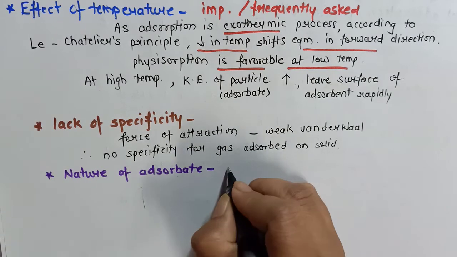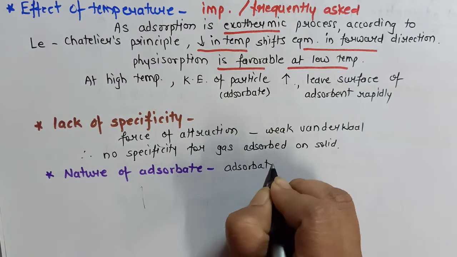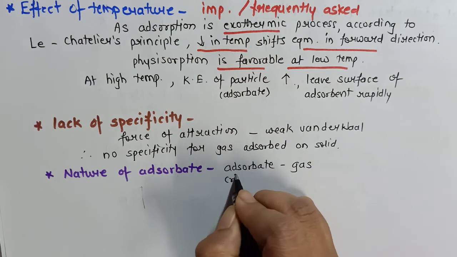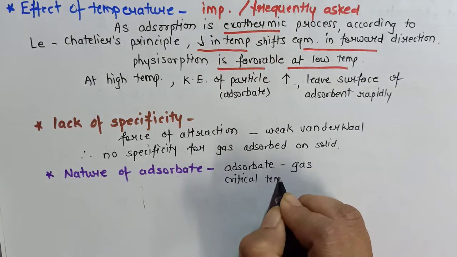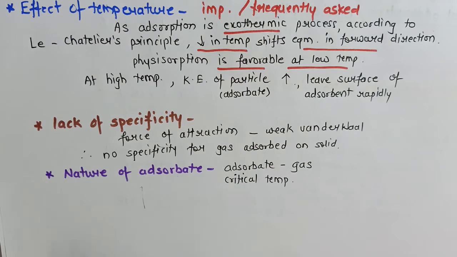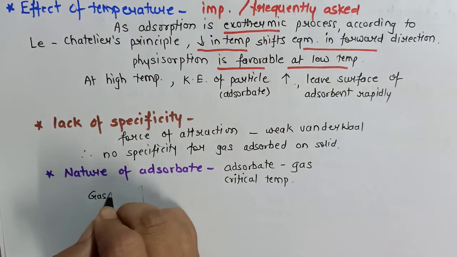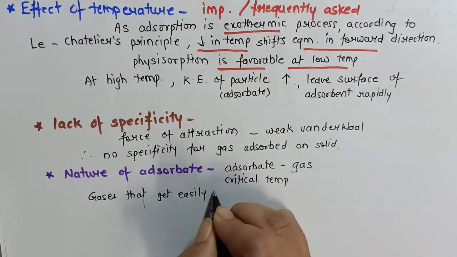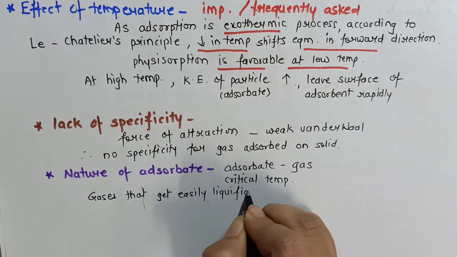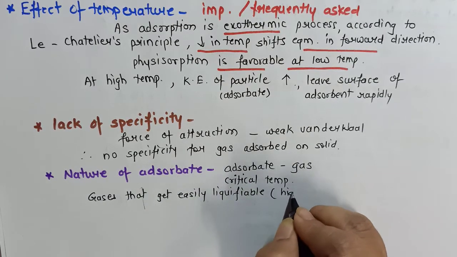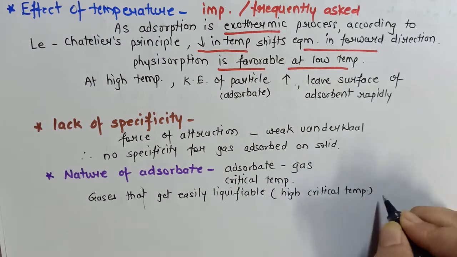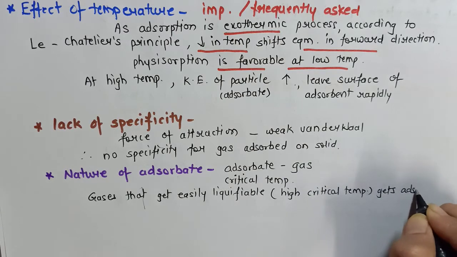What is the adsorbate? Adsorbates are generally gases, and when these gases get adsorbed on the solid, we have to consider their critical temperature. So considering these 2 points, I can say the gases that are easily liquefiable, or I will say the gases which have high critical temperature, get adsorbed easily.